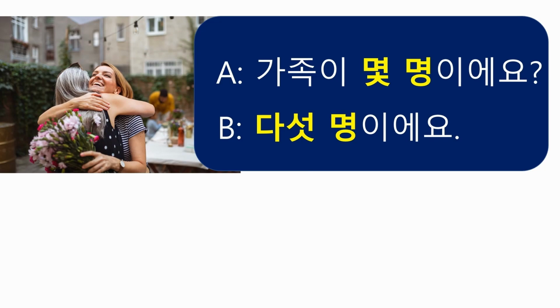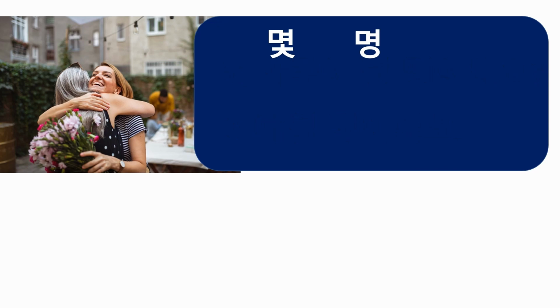How many family members do you have? 5명이에요.